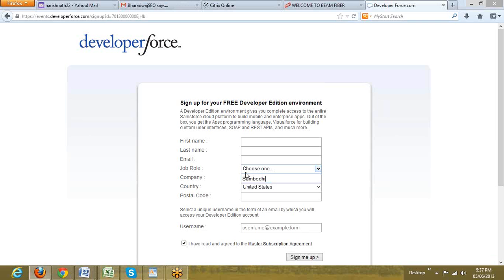But the only thing is, username must be unique throughout Salesforce. It is not for a developer edition, not for an organization. Every username is unique throughout the cloud of Salesforce, all the 6 clouds of Salesforce.